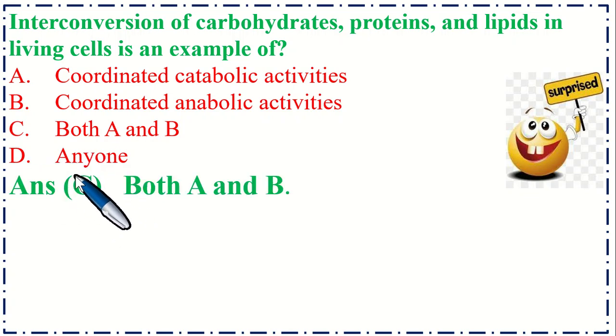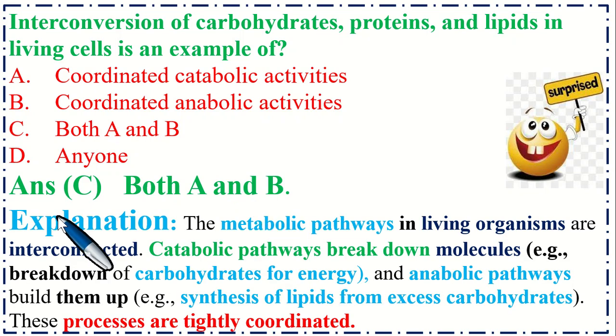So the correct option is C, both A and B. Explanation is the metabolic pathways in living organisms are interconnected. Catabolic pathways break down molecules, for example, breakdown of carbohydrate for energy, and anabolic pathways build up, for example, synthesis of lipids from excess carbohydrates. So these processes are tightly coordinated.